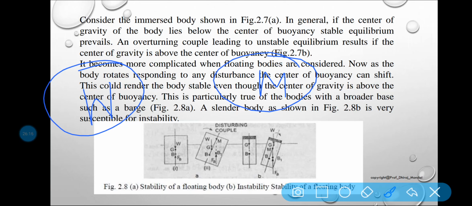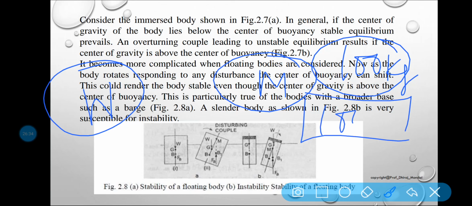Clear? That means if the weight of the body is 100 kg, then at least 100 kg of water should be displaced by the body.